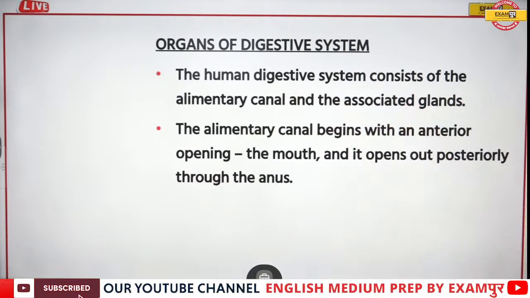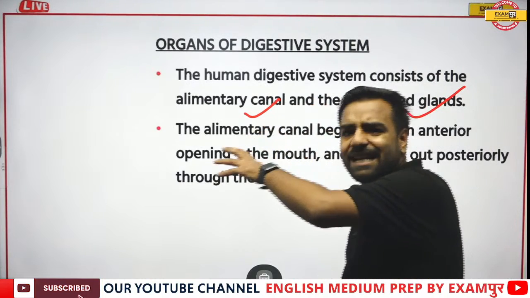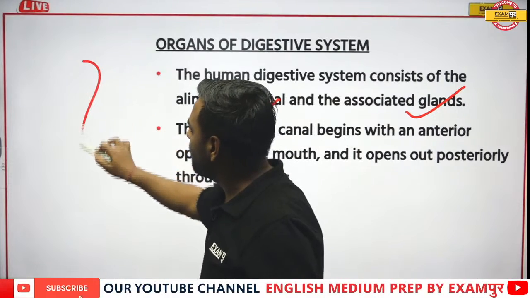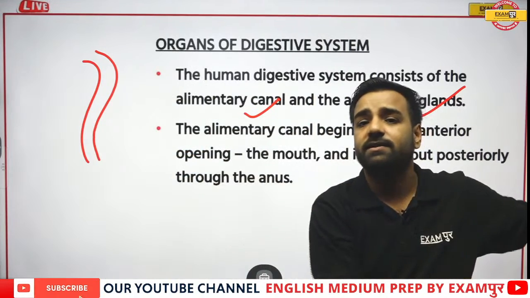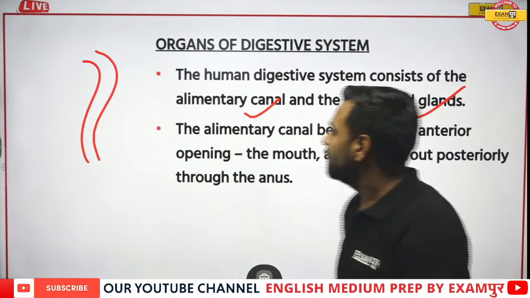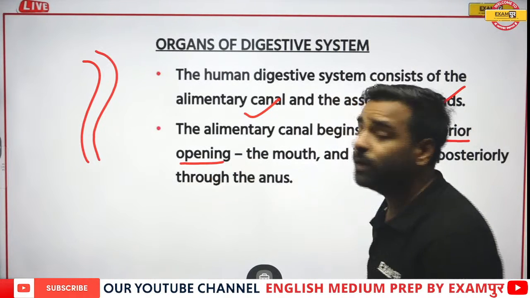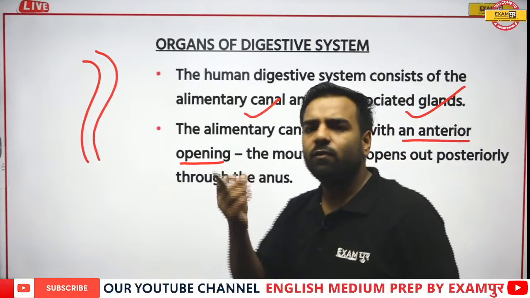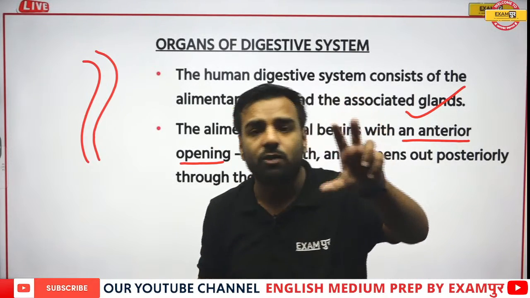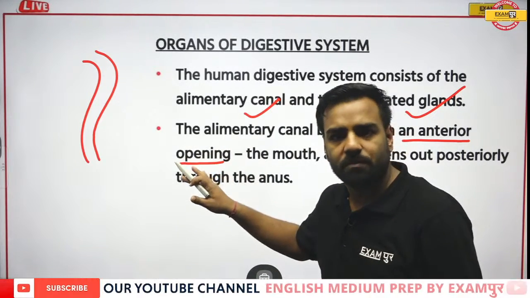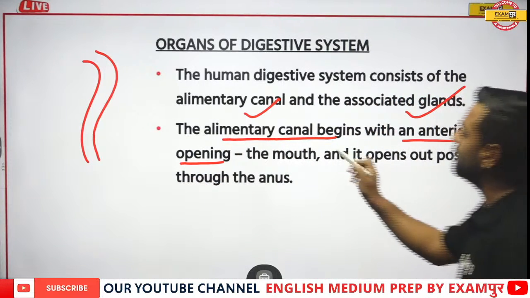The human digestive system consists of alimentary canal and the associated glands. Now what is this alimentary canal? It is actually that pipe-like structure via which your food is going to different parts. That is your alimentary canal. Now this alimentary canal actually begins with an anterior opening, that is the mouth. Whatever we eat, we directly start from this part. So this particular portion, that is your mouth, is the beginning of this path, isn't it? That's why it is saying the alimentary canal begins with an anterior opening, that is your mouth.